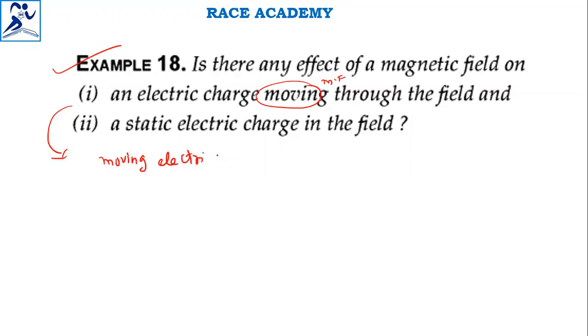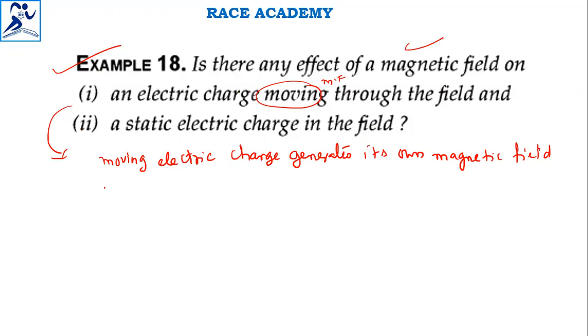Moving electric charge generates its own magnetic field. Its own magnetic field, and the external magnetic field, we are asked, external magnetic field is there. So a magnetic field which is external is there, no? The external magnetic field definitely interacts with